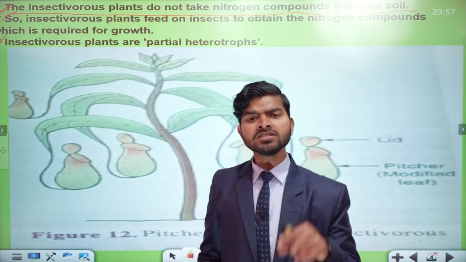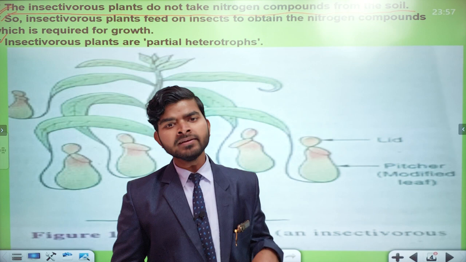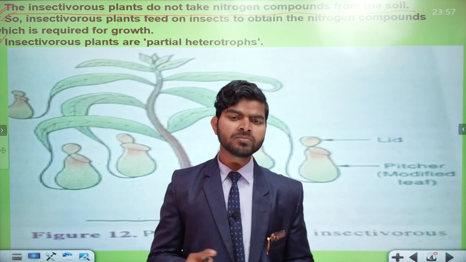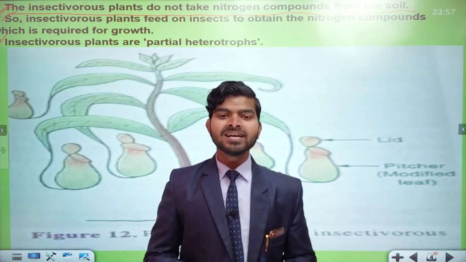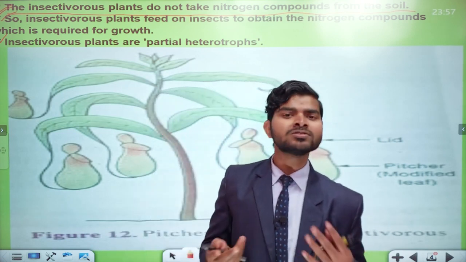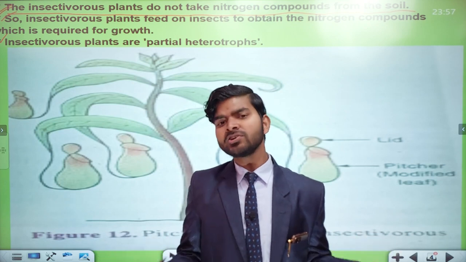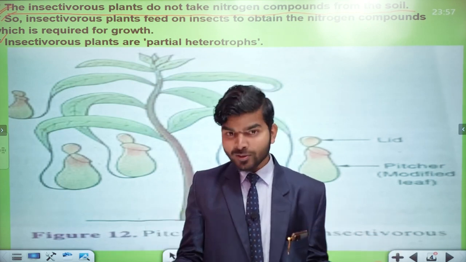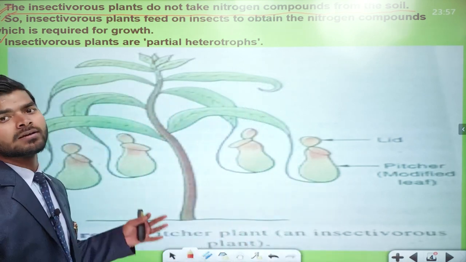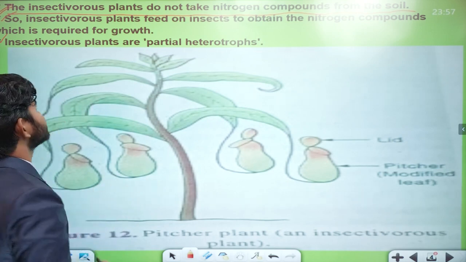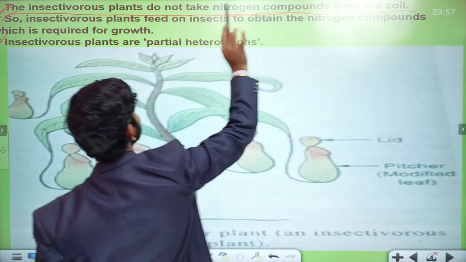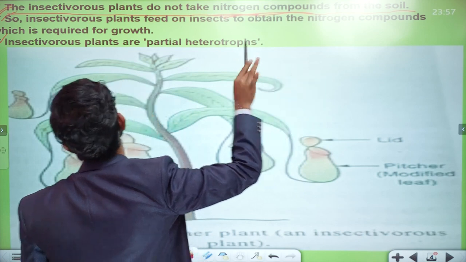But the most important question here is why insectivorous plants do not take nitrogen compounds from the soil for their growth. Because insectivorous plants do not require nitrogen compounds from the soil. They don't take them because they don't need them. So that's why they don't take those atoms from the soil. All clear? Because they can grow without taking nitrogen from the soil.